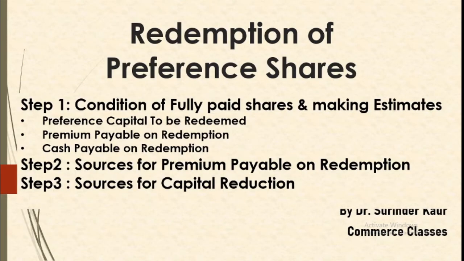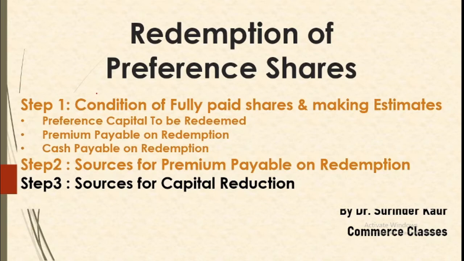Now herein, when we are working on the conditions, we have completed the condition of fully paid shares and making estimates, and then providing sources for premium payable on redemption. Now our next work is regarding providing sources for capital reduction. As we know, with the redemption of preference share capital, our capital is reduced.